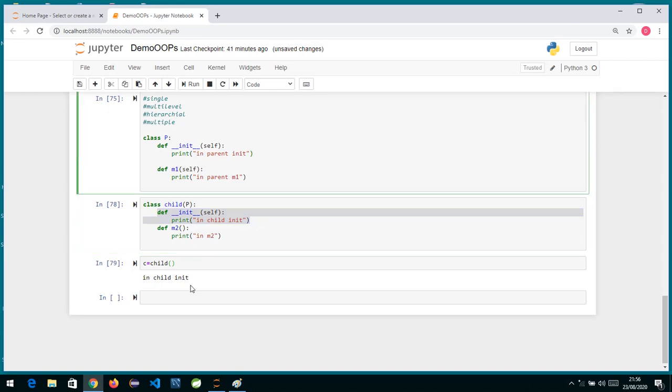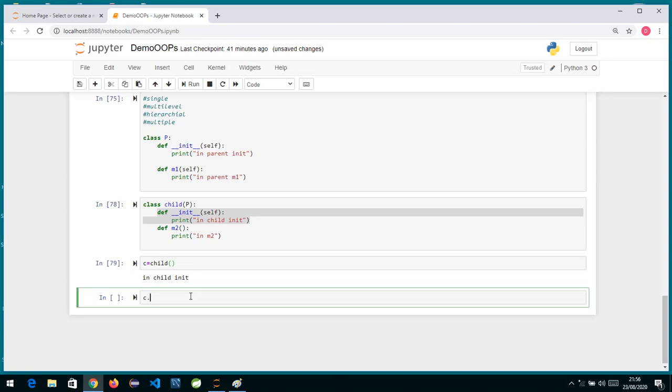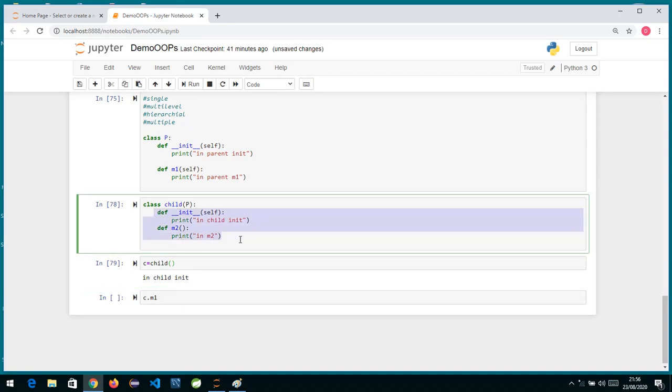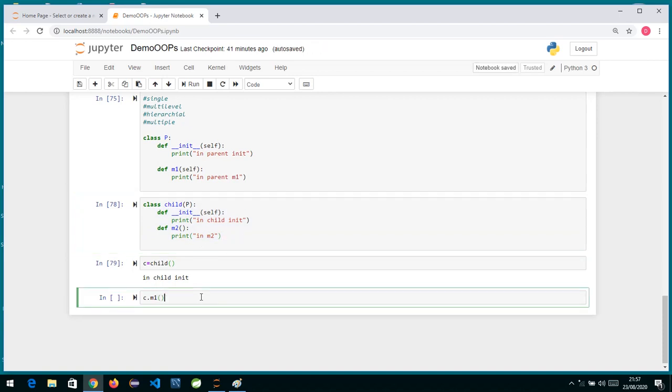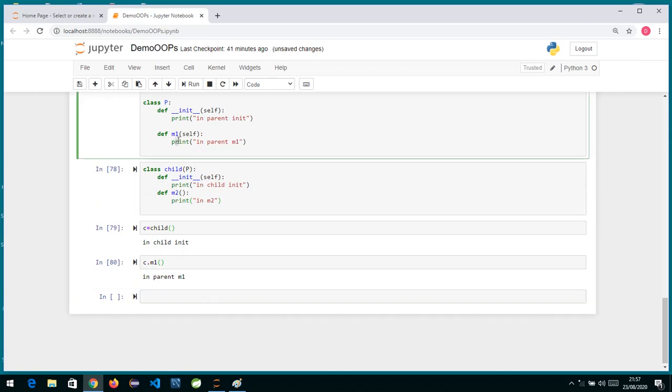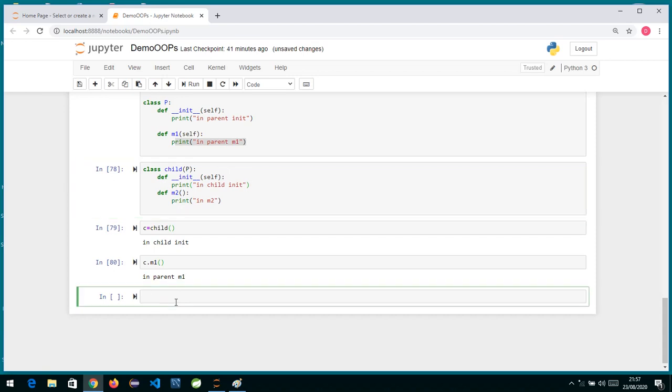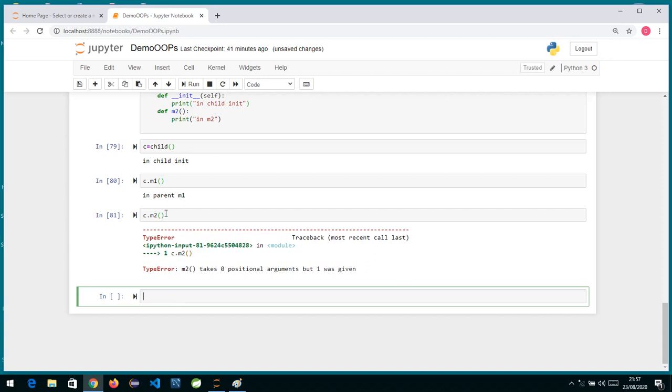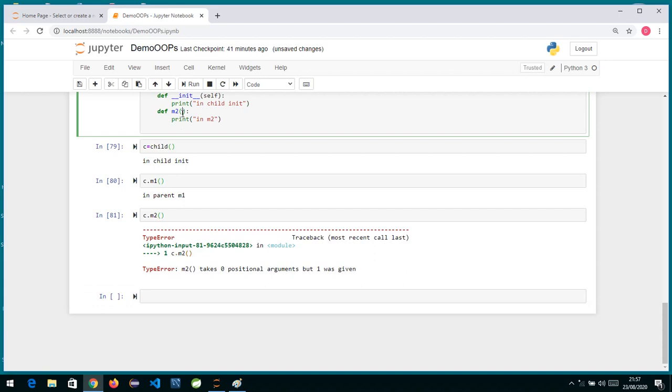Now if I try to call c dot m1, the m1 method is not defined in child, so it will get the method from my parent class, and you can see it printed in parent's m1. Now if I try to call c dot m2, definitely there won't be any problem, but it's giving me an error. Why? Because I have not written the self word over here.